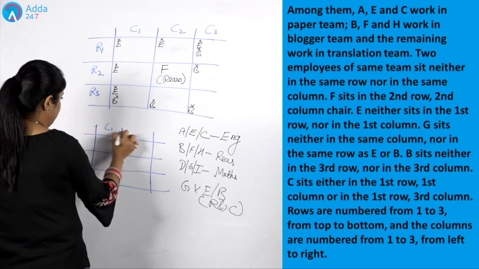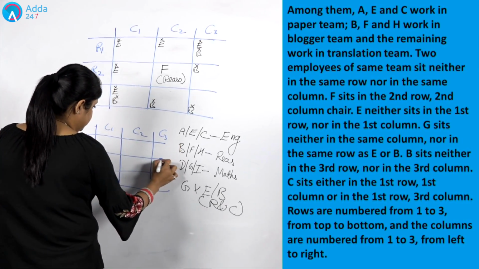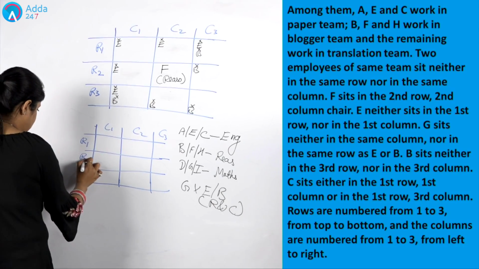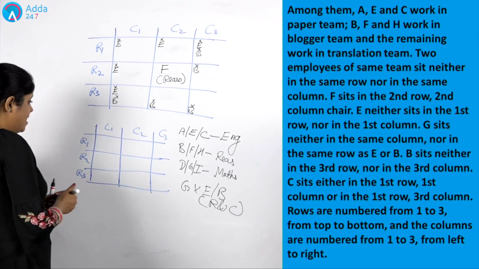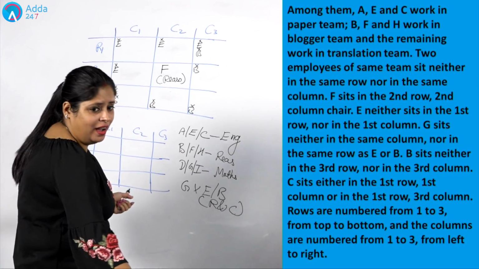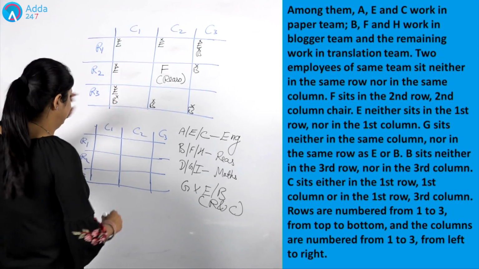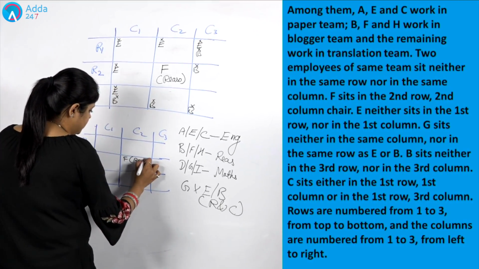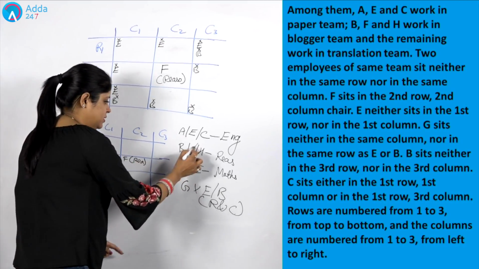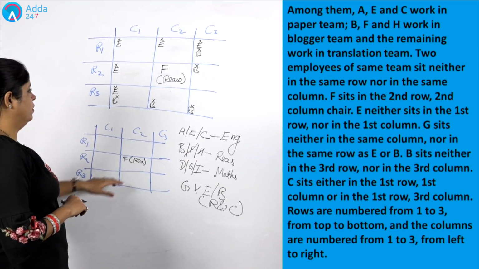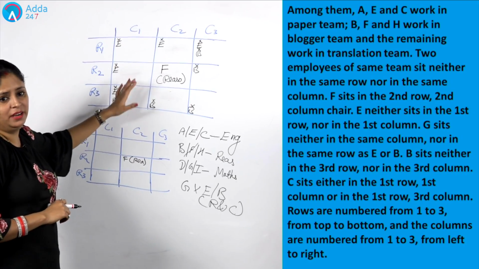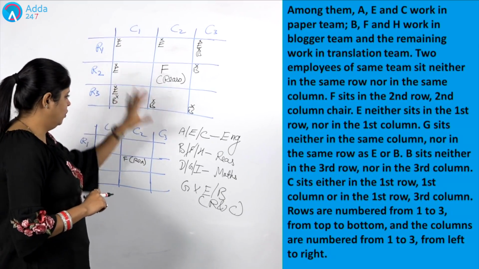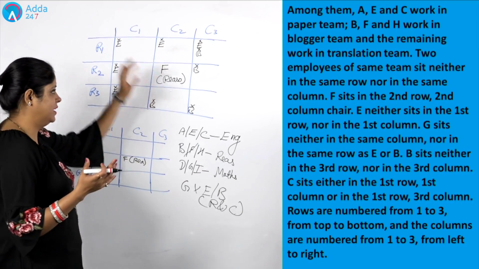So this is column 1, column 2 and column 3. This one is row 1, row 2 and row 3. I'm not going to write the whole detail again. I am just going to write the definite information, and the definite information is of F and the subject is reasoning, as we came to know from here itself. I'm not writing all the information because further information is placed here, and I can't take both possibilities simultaneously. No need of writing all the things again.